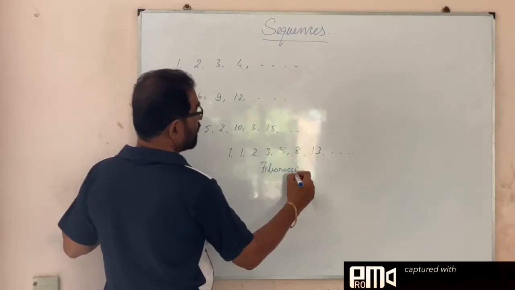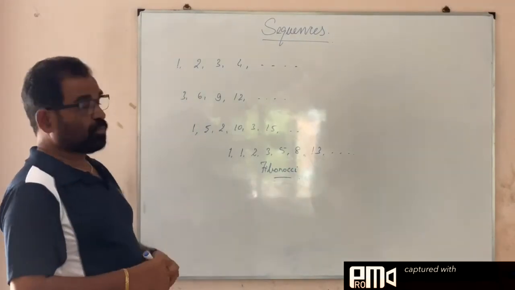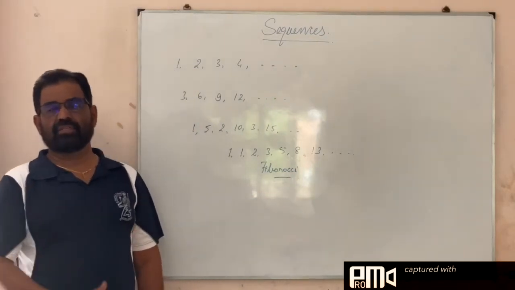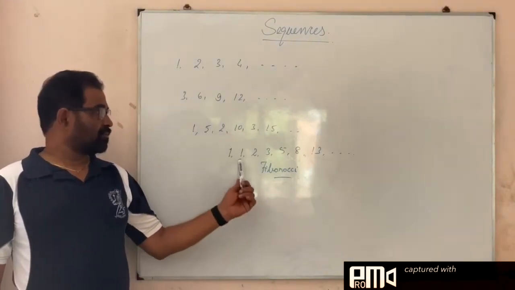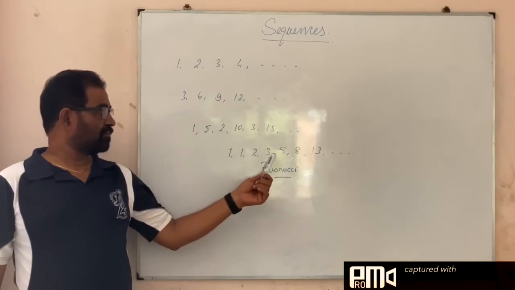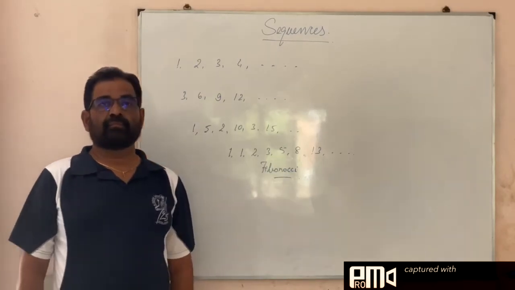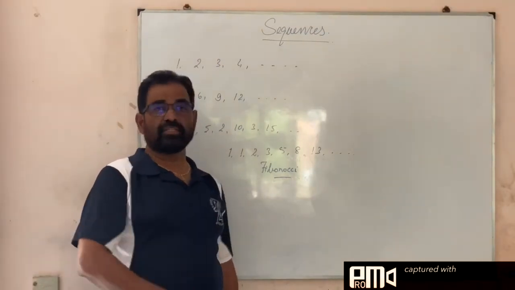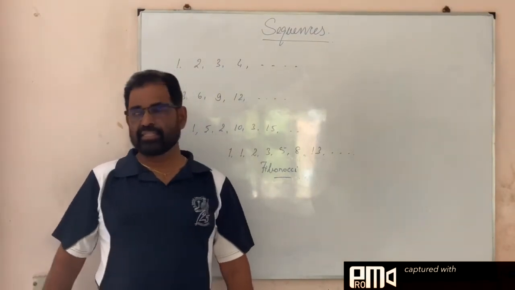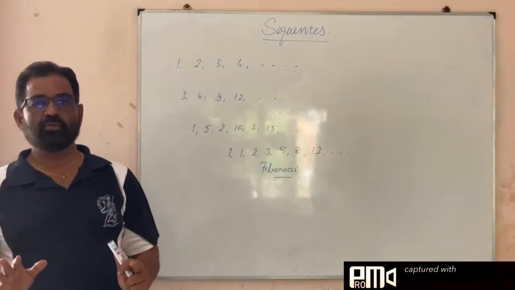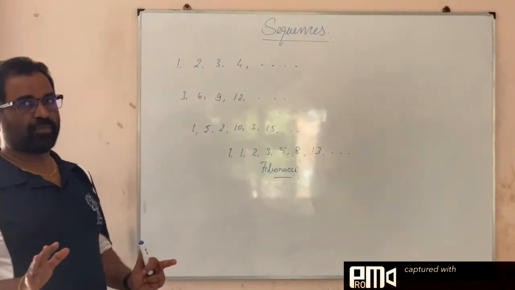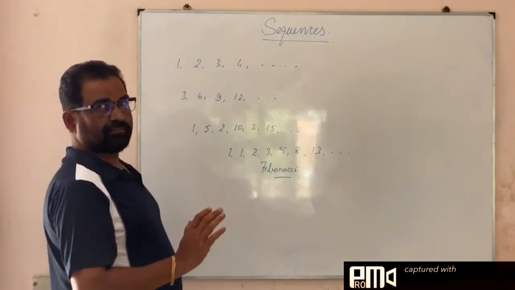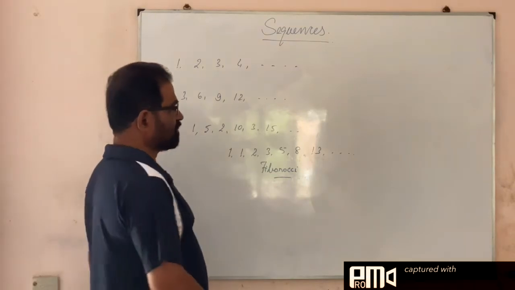This one was given by the mathematician Fibonacci. He formulated this: 1, 1, 2, 3, 5. By adding the previous numbers, we get the successive numbers. So this is also following some pattern, so this is a sequence. So by the word sequence, now you know what a sequence is: some arrangement of numbers which follow a pattern are called sequences.